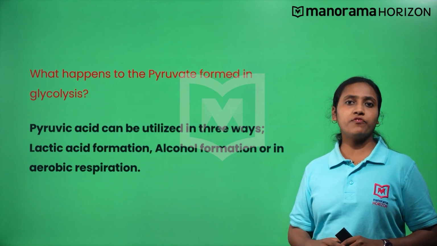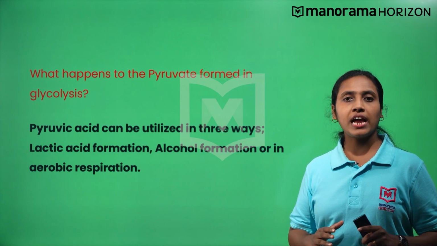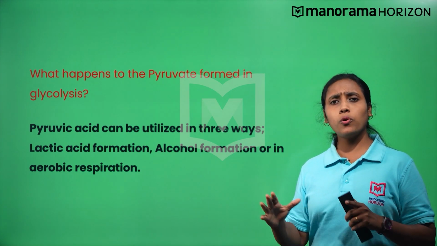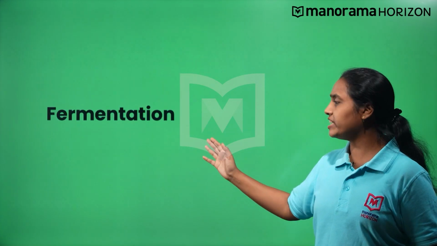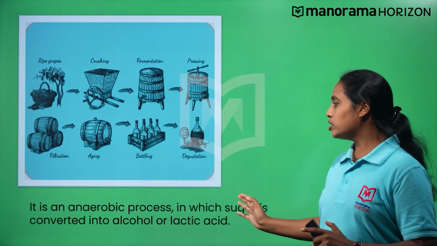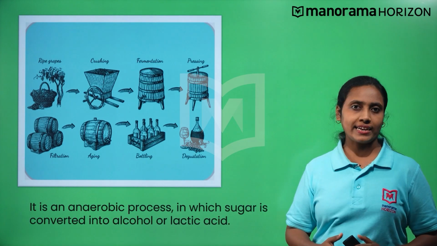Let's now discuss the fate of pyruvate during lactic acid formation and alcohol fermentation. Do you know what is meant by fermentation? It is an anaerobic process in which sugar is converted into alcohol or lactic acid.